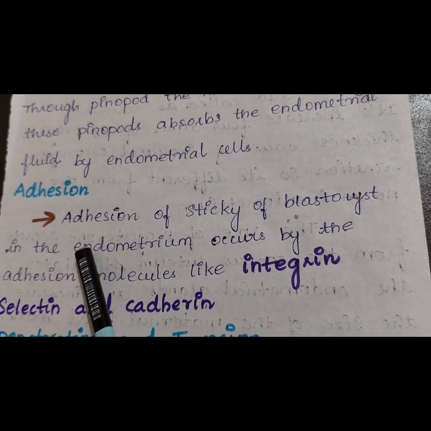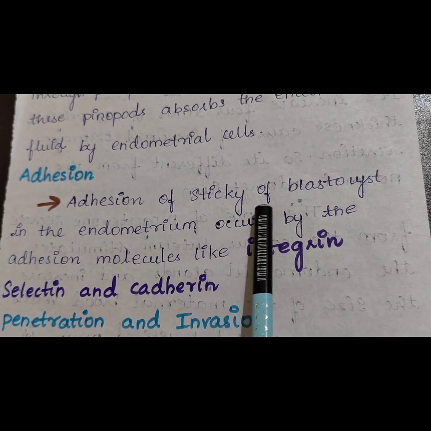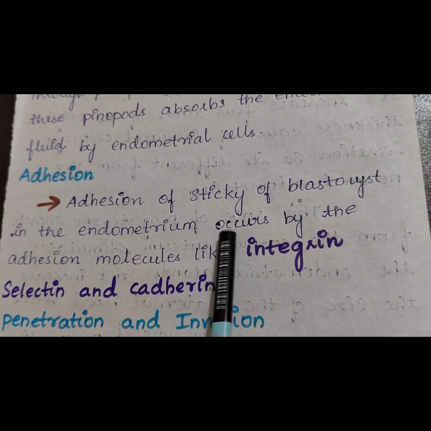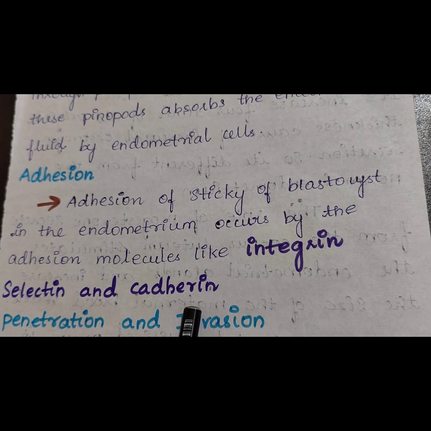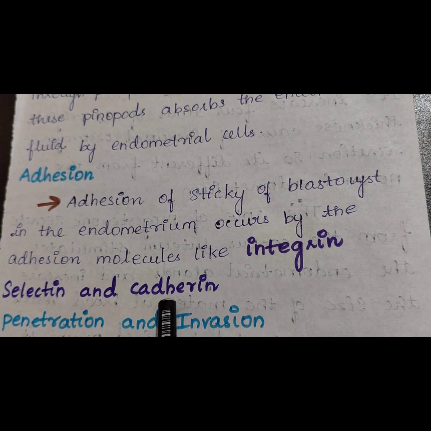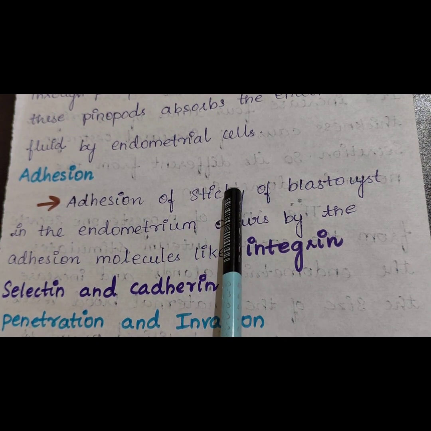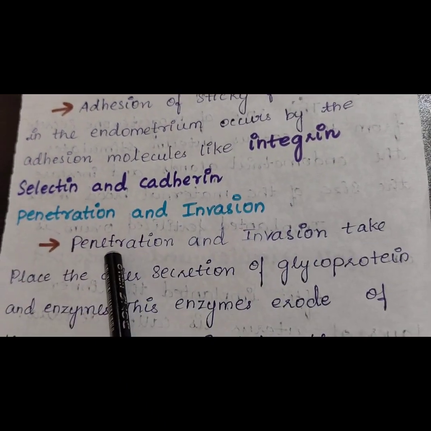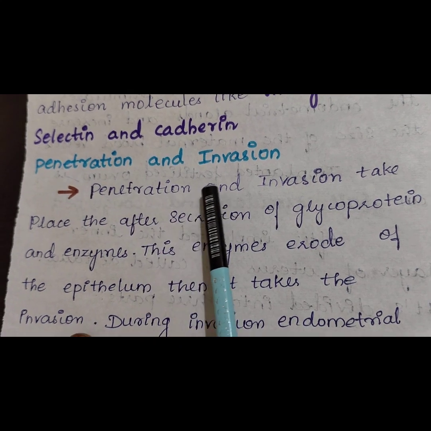Next, adhesion. The sticking of the blastocyst to the endometrium occurs through adhesion molecules like integrin, selectin, and cathepsin. These molecules are secreted from the endometrium, and they are used for adhesion of the cells.